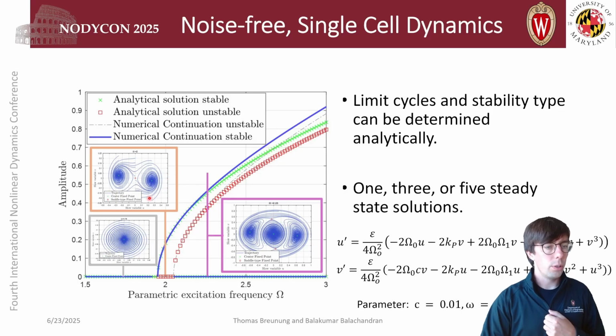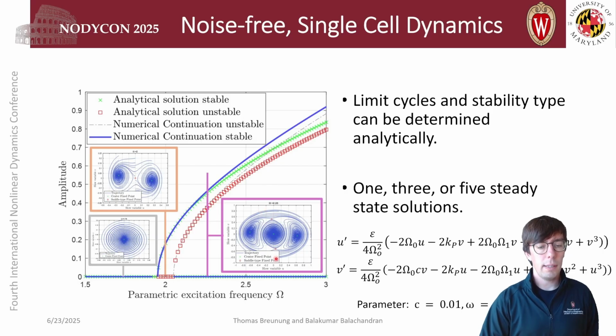Shown in this inset, the origin is unstable, and we have 2 stable limit cycle oscillations. If we increase the parametric excitation frequency further, we observe that the trivial solution becomes stable again, and 2 additional unstable steady-state solutions arise.